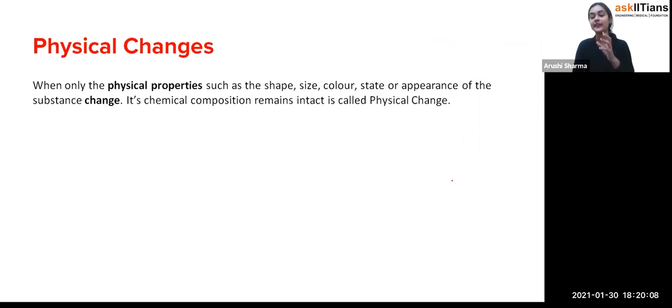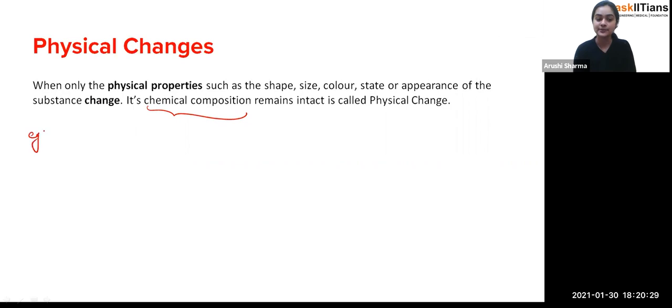So students, when the physical properties change, we call it a physical change. And at that point their chemical composition remains the same. So these are the physical changes. For example, now you'll say, ma'am, you are repeating your example, but it will be a very simple example for you.